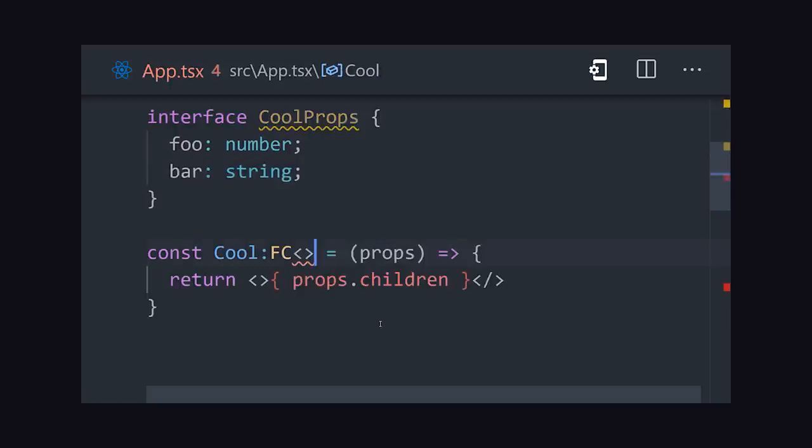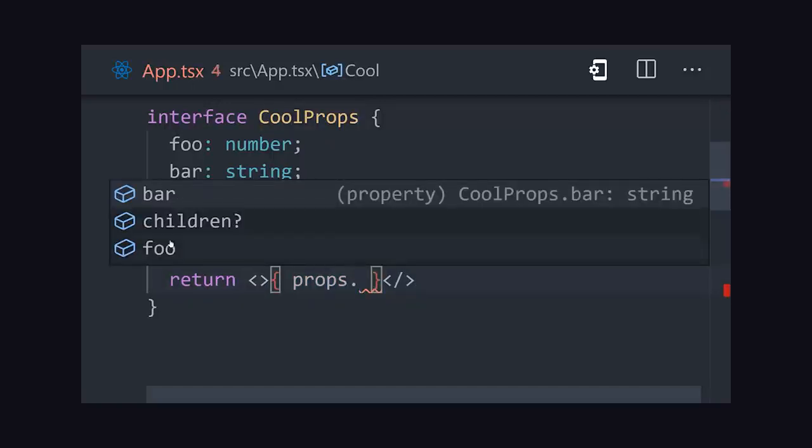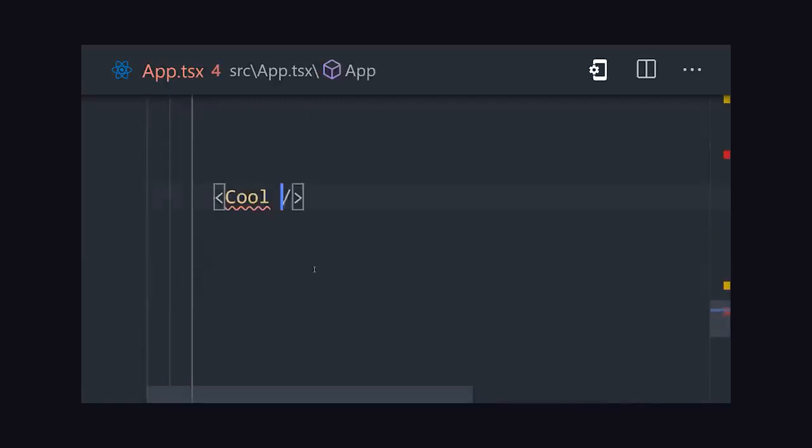We can now take this interface and pass it to the function component type by wrapping it in angle brackets. This is like saying we have a function component that also includes props of its own custom shape. And now we get really useful IntelliSense on any props when working with this component. And it also guarantees that we use the required props when working with this component in JSX.